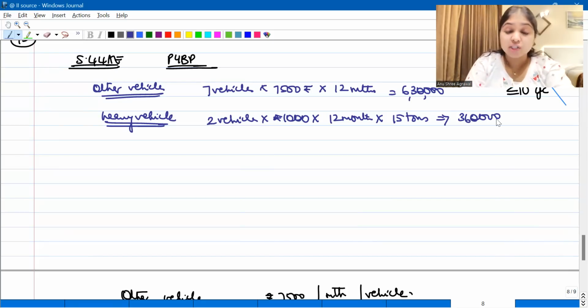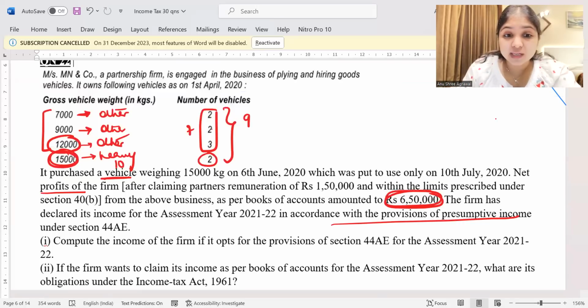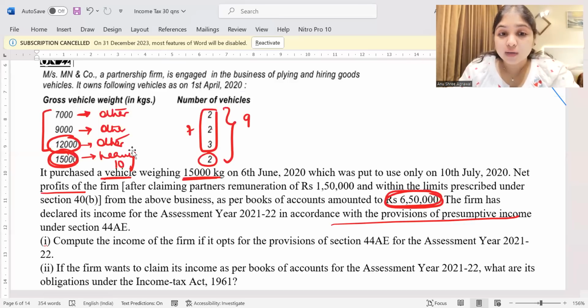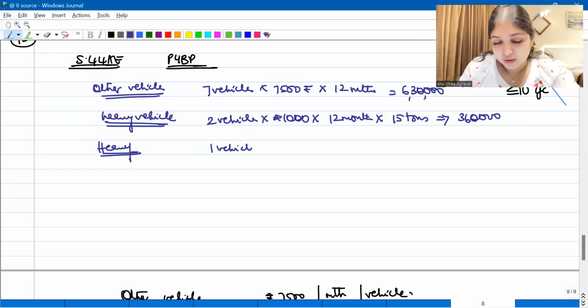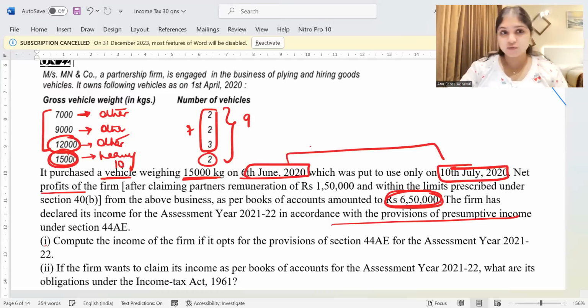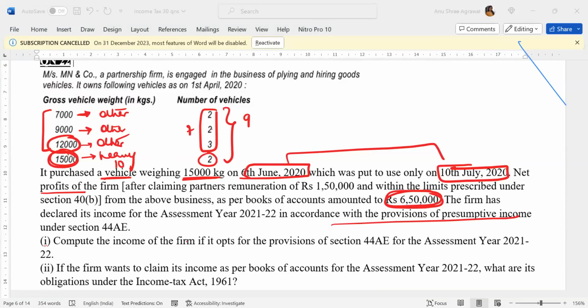In addition to this, we have purchased one more vehicle. This vehicle is weighing 15,000 kg. Is it heavy vehicle or other vehicle? Even this is going to be a heavy vehicle, guys, because 15,000 kg is more than 12,000 kg. So how will you calculate this? It is one vehicle into 1,000 rupees per month. How many months? It was purchased on 6th June and it was put to use on 10th July. Tell me, out of these 2 dates, which date is relevant for me first of all? 6th June or 10th July? Out of these 2 dates, first of all, which date is relevant for us?